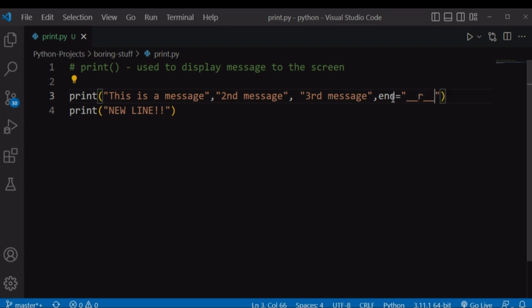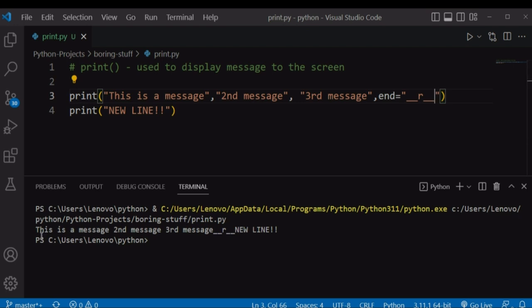You can decide to end with underscore underscore r underscore underscore. Now it will combine these two print functions, display them in one line, and it will end the first print statement with whatever you have specified here. So if you run the file again, it has combined the two print messages and ended the first print message with whatever you have specified in your end argument.